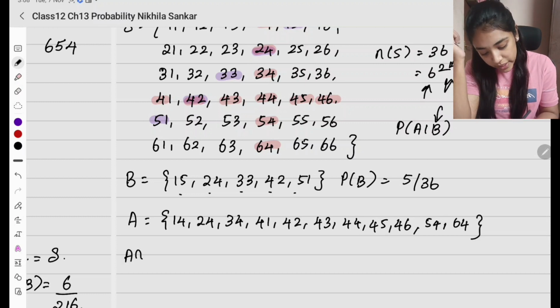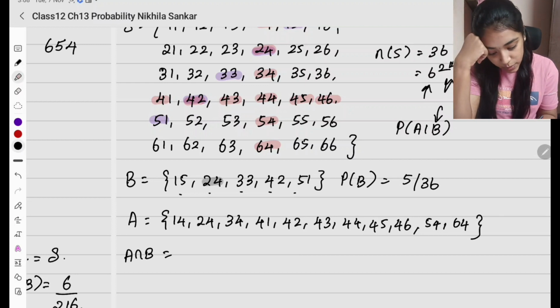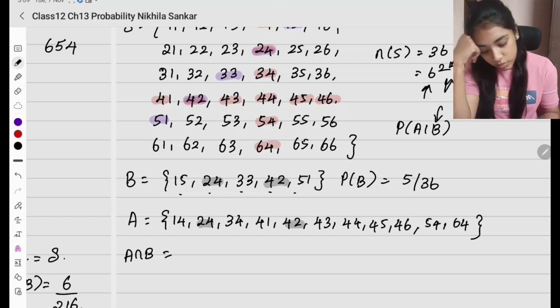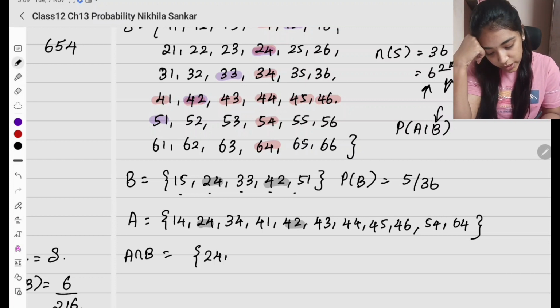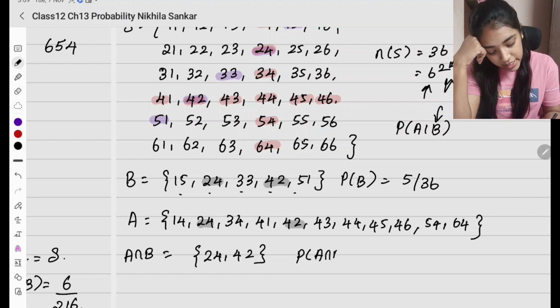Okay, now what is my intersection going to be? A and B la enna common ah irukku? I see that there is a 2 4. I see there is a 4 2. Nothing else is getting repeated. Okay, so A intersection B is going to be 2 4, 4 2. So what is the probability of A intersection B? It is going to be 2 divided by 36.